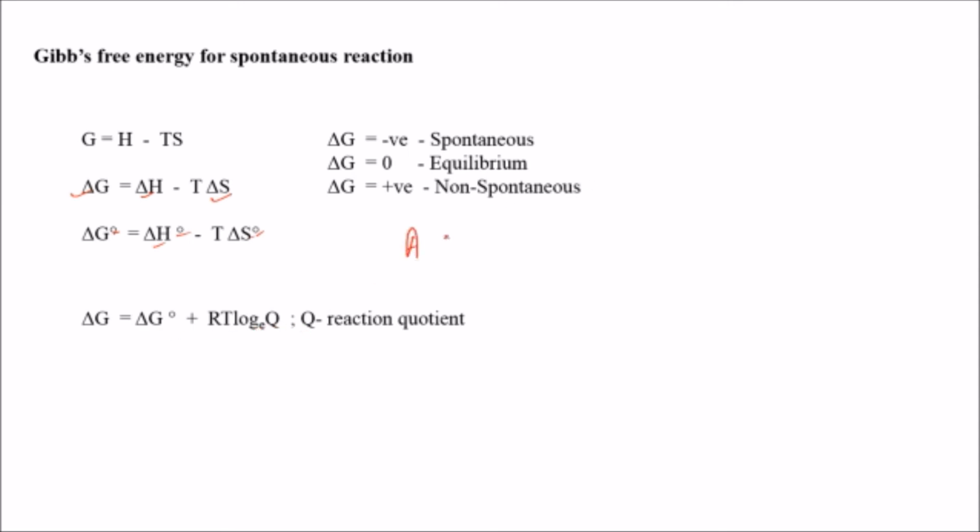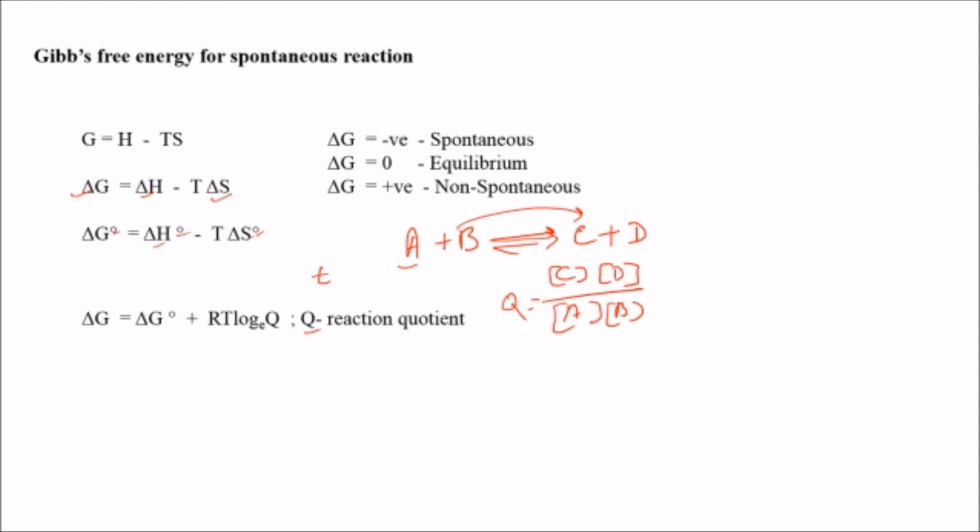Suppose here is the reaction A plus B giving, in a reversible manner, C plus D. Q is how much reactant has changed into product after any time, so it basically expresses the forward reaction. We can say that C into D by A into B is equal to Q. Q expresses that after some time t, some amount of A plus B has converted into C plus D.